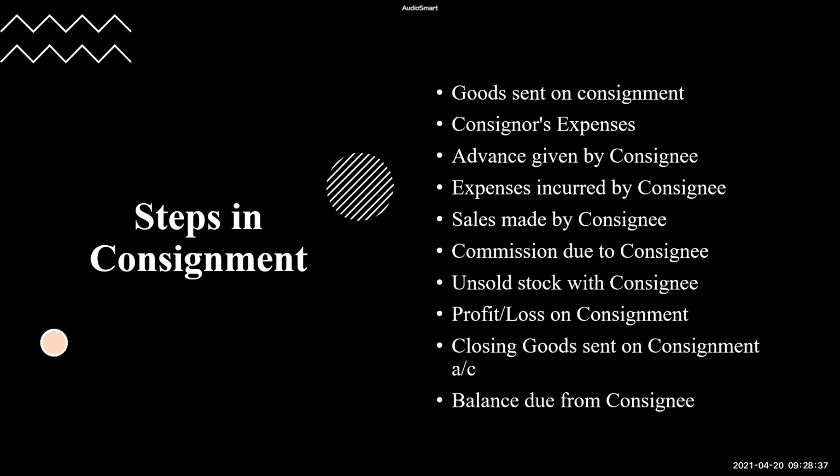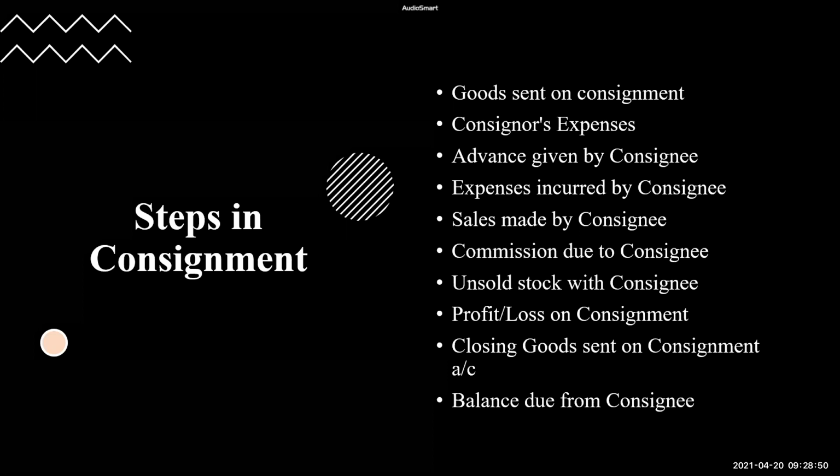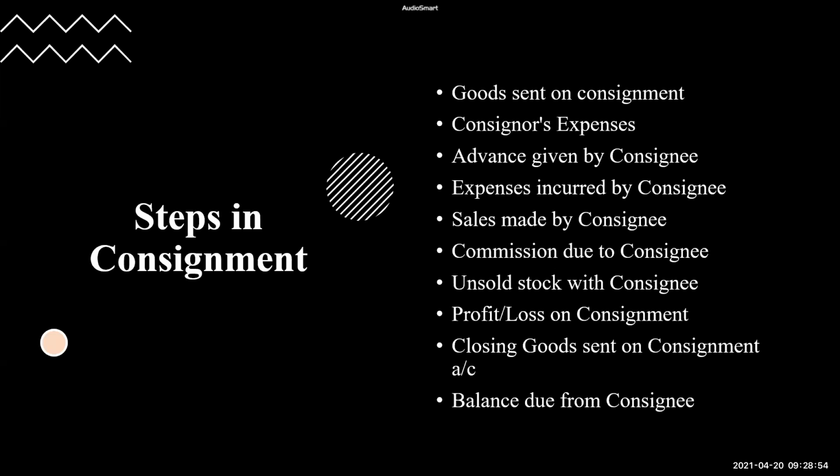Now, next step number 5 is consignee will sell these goods to the outside customers. So step number 5 is sales made by the consignee. Now, after the sales are made, what is to be calculated? The consignee's commission has to be calculated. So that is our step number 6, commission due to consignee.